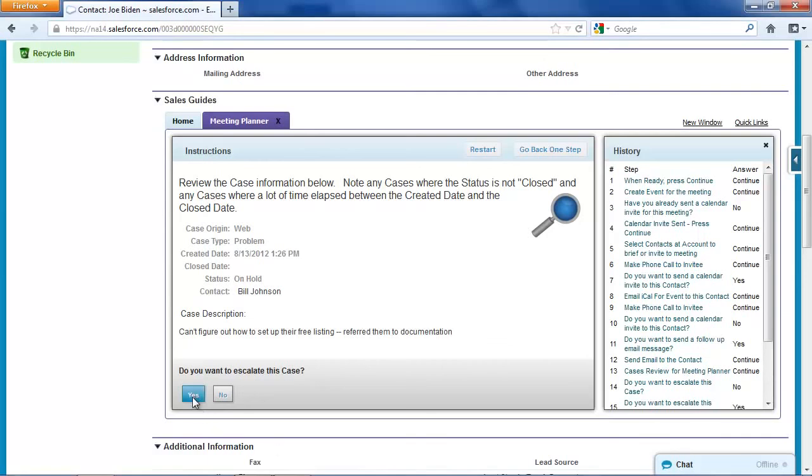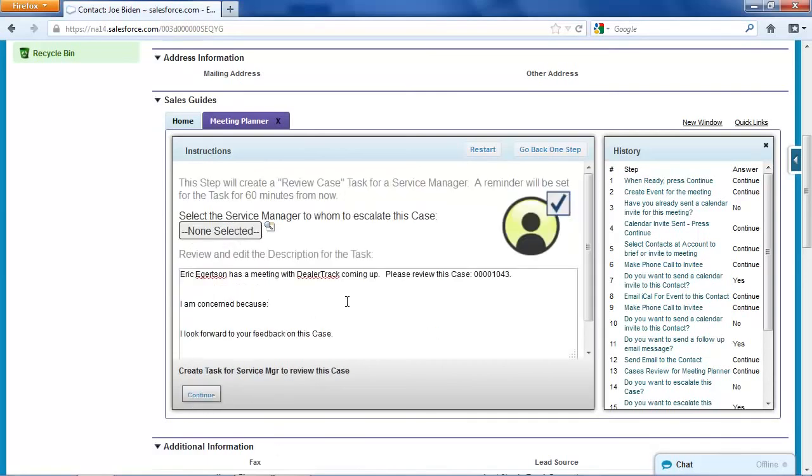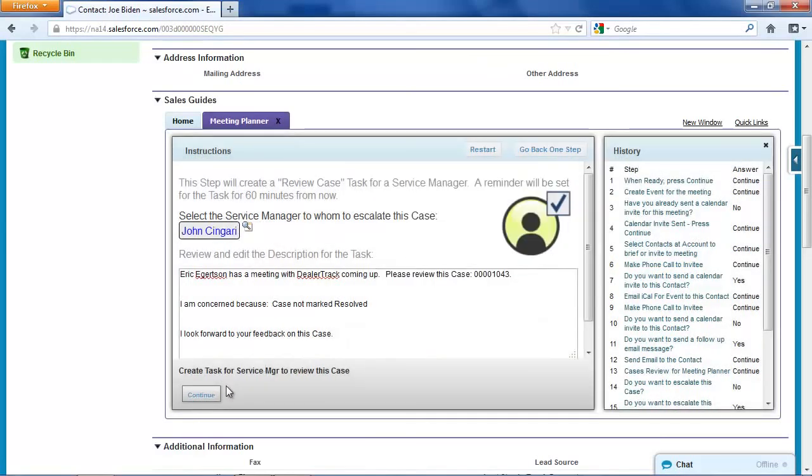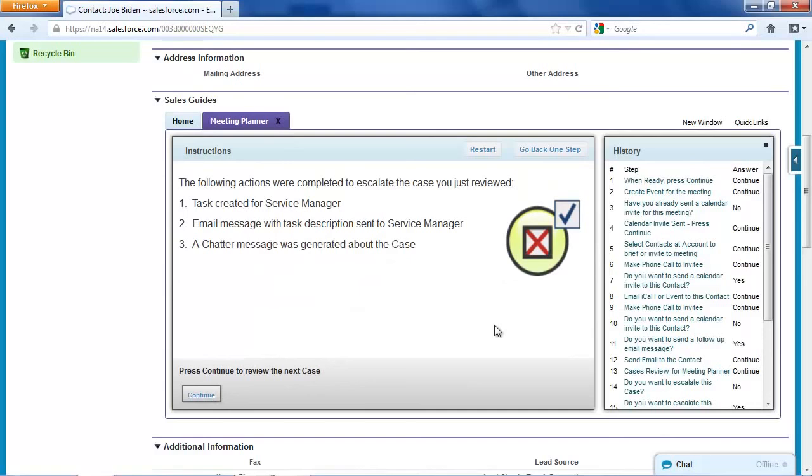So this might be simple, but I want to cover all bases. I am going to escalate this. I'm going to say, I'm concerned because case not marked resolved. I'm going to select a service manager. We'll send this off to John Singari. And that way I just make sure I cover all my bases.